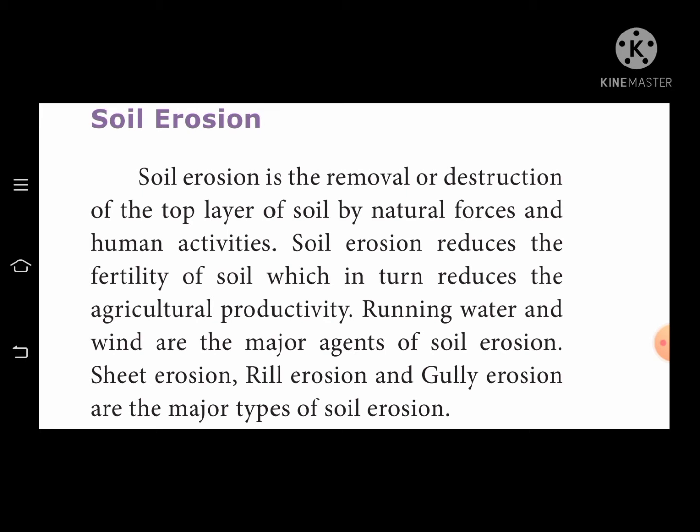Now I will explain the types of soil erosion. First one, sheet erosion, rill erosion and gully erosion. These are the major types of soil erosion.